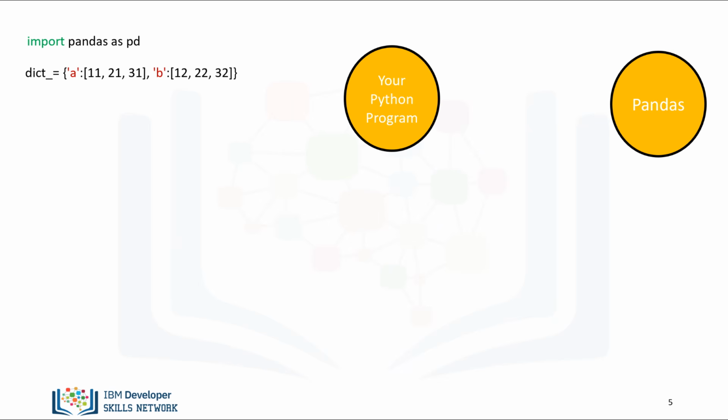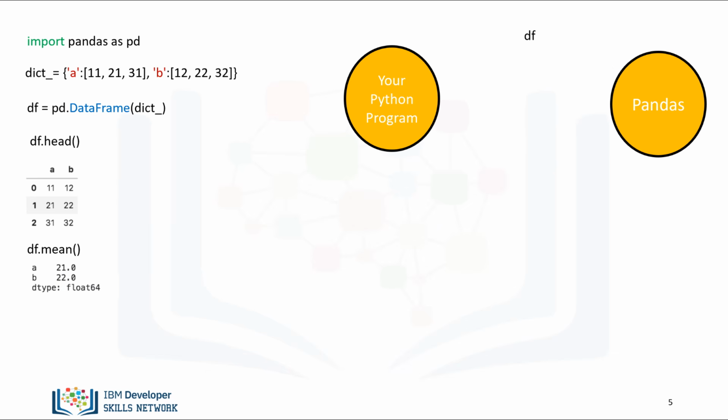When you create a dictionary, and then create a Pandas object with the DataFrame constructor, in API lingo, this is an instance. The data in the dictionary is passed along to the Pandas API. You then use the DataFrame to communicate with the API. When you call the method head, the DataFrame communicates with the API, displaying the first few rows of the DataFrame. When you call the method mean, the API will calculate the mean and return the values.